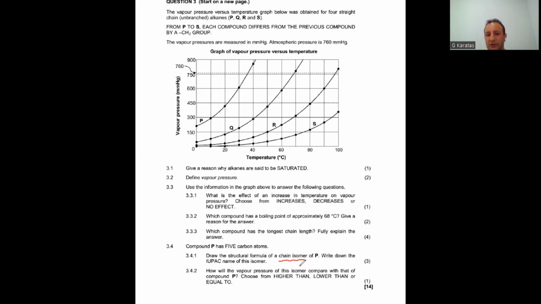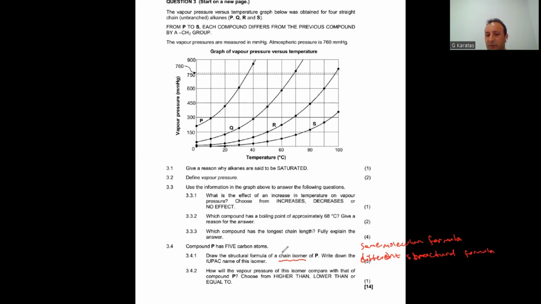Chain isomer. I mentioned the other day, structural isomers are organic compounds with the same molecular formula but different structural formula.